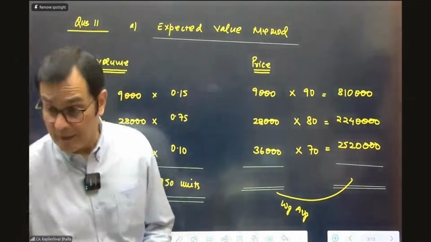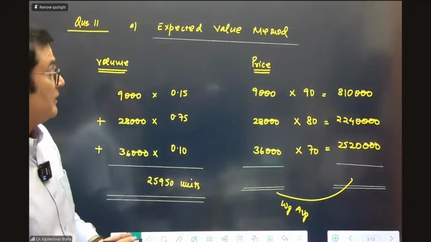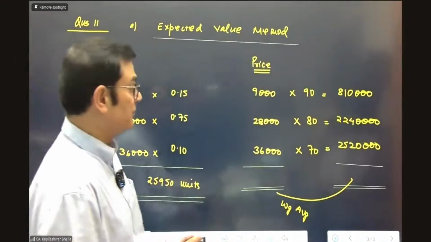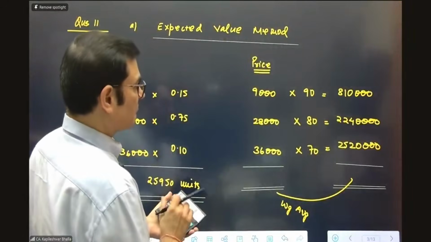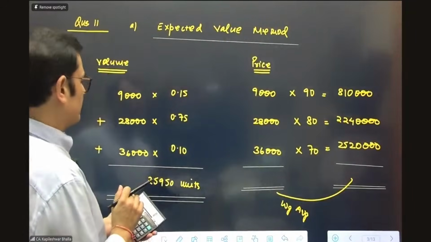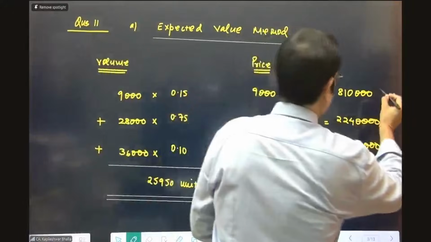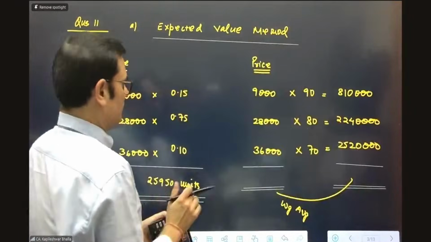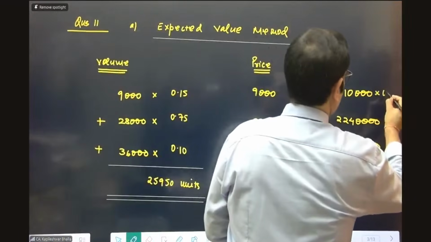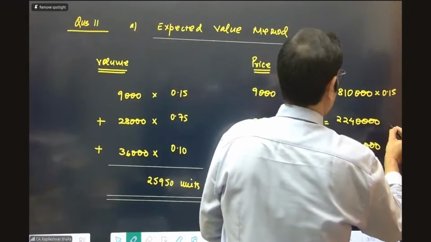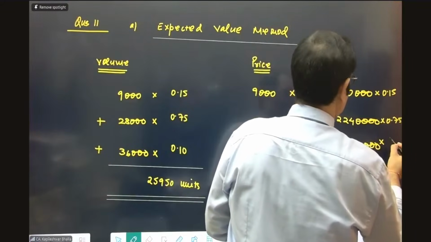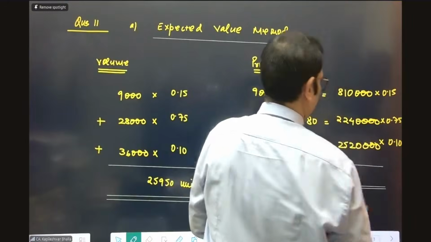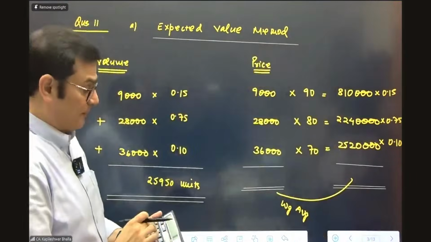Sorry, we missed out the probabilities in between as well. I think we need to take the probabilities also into account. So let's consider the probabilities as well. This is going to be 15%. This is going to be 75%. And this is going to be 10%.